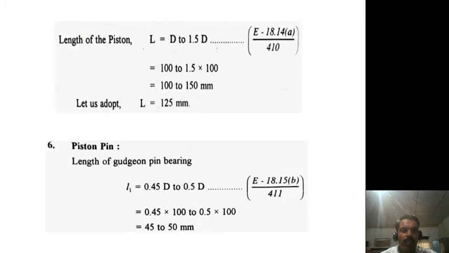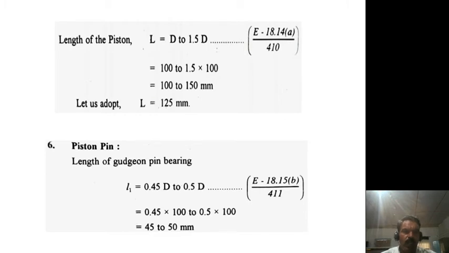Okay. So next, length of the piston, capital L. Capital L is different, small L1 is different, small L is different, don't confuse them. Therefore the length of the piston L is equal to 1.5 times D. So on an average you will get L equal to 125 mm.